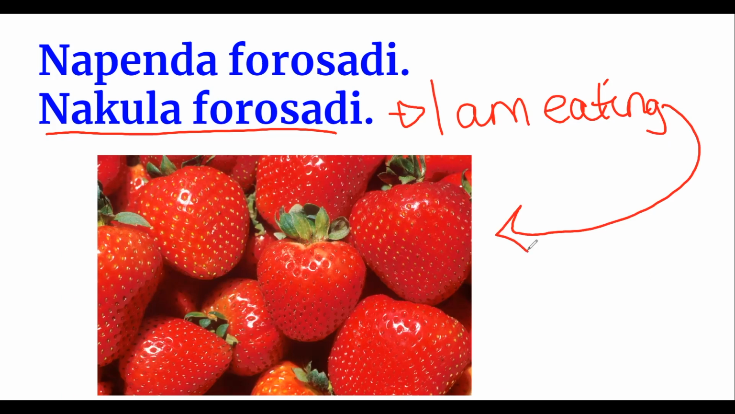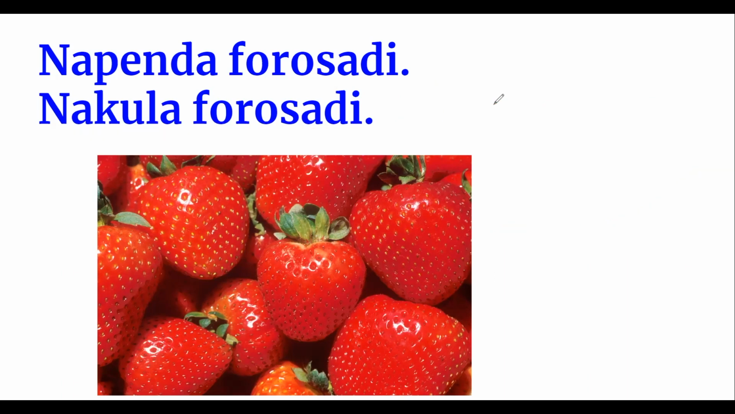Nakula forosadi. I want you to notice they're both in present tense. I like, I'm eating. Napenda is the verb. Kula is the verb. Na means it's present tense. It's happening right now. I like. But that is Swahili 201, 202 when I learn. I am, you are, we are, they are.